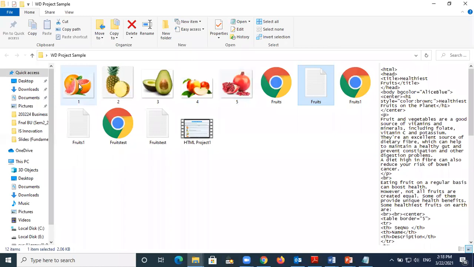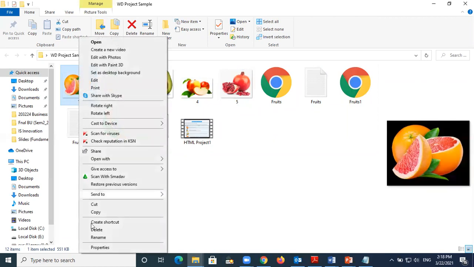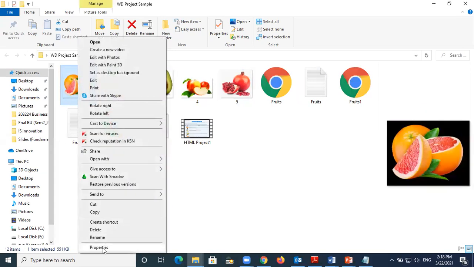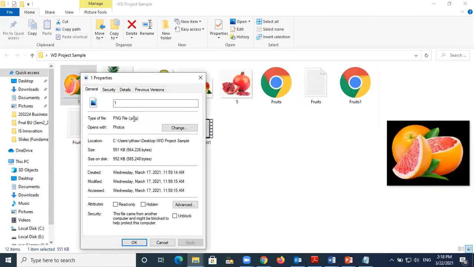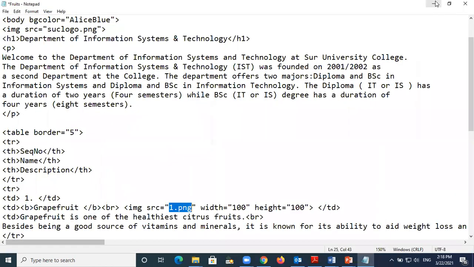How do you see the extension? I told you that because all the pictures, the extension is not the same. So how are you going to check the extension? You can check here, rename, not rename. You have to go to the properties here and see the extension. The extension is .png. See, you will see here .png. So that's why the extension is in here. Okay, so .png. Now go back to here.